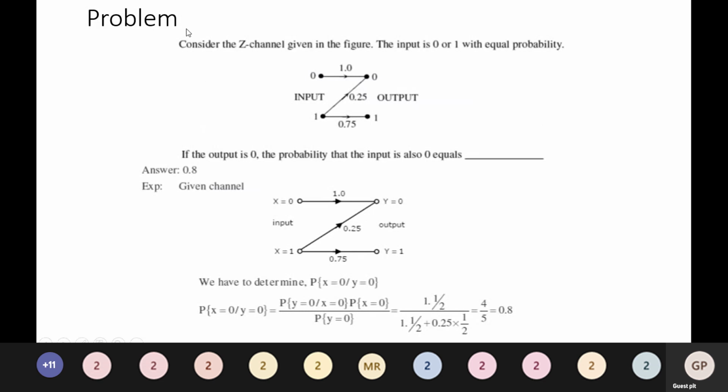So the next GATE problem which we are going to solve is: consider the Z channel given in the figure. The input is 0 or 1 with equal probability.